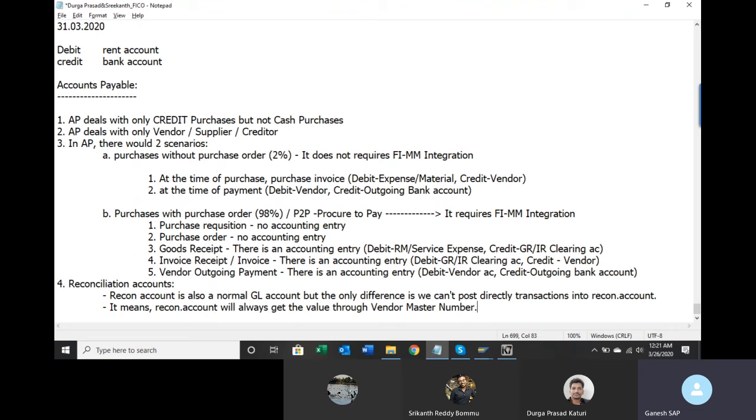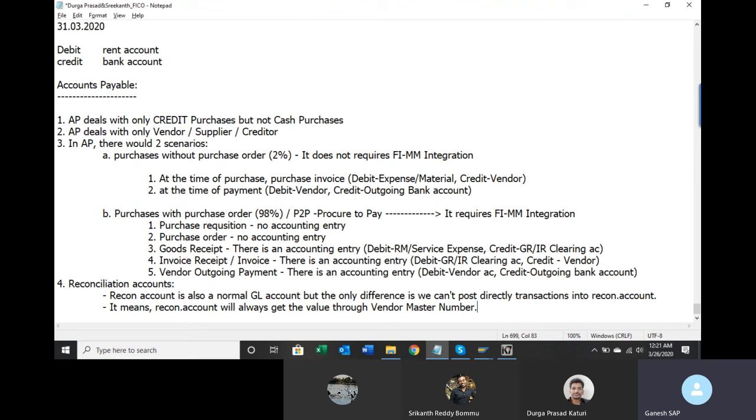Other than financial transactions, like time records, they will also trace based on the employee number only. But for us, financial transactions are relevant. So let us talk about financial transactions of an employee. They are paying salaries, and you have taken some salary advance. This information they will link with your employee number and with some GL account, the salary GL account or salary advance GL account.